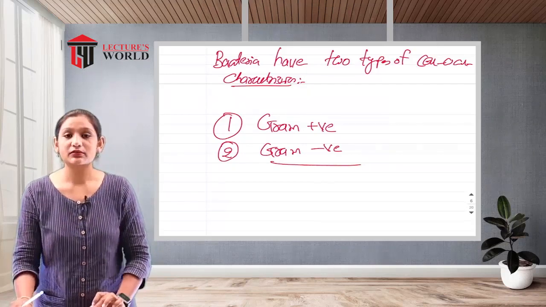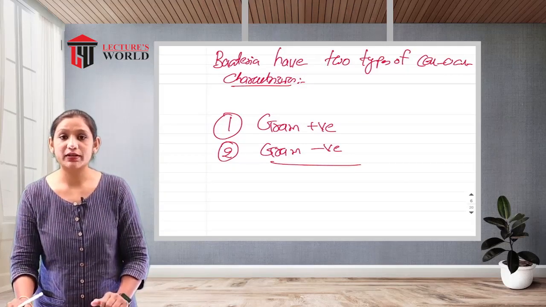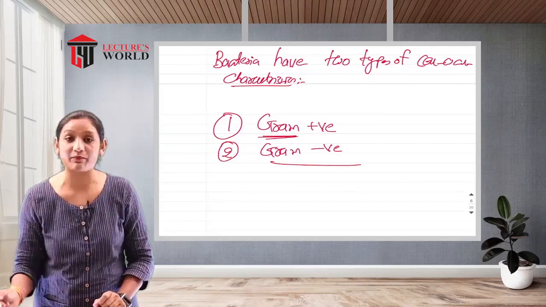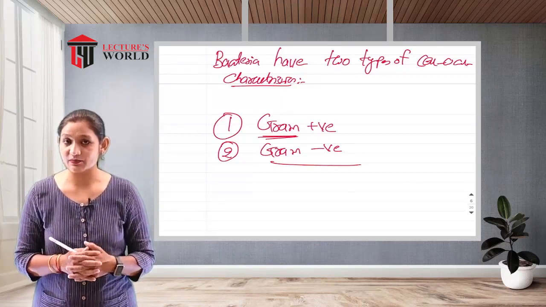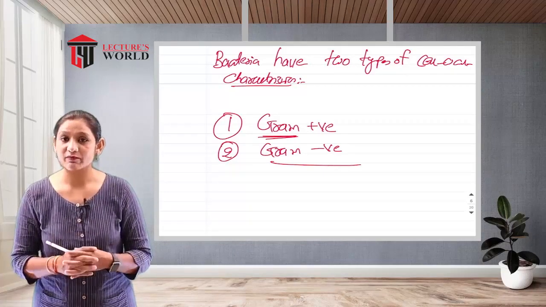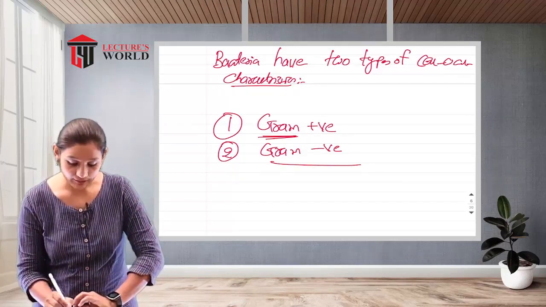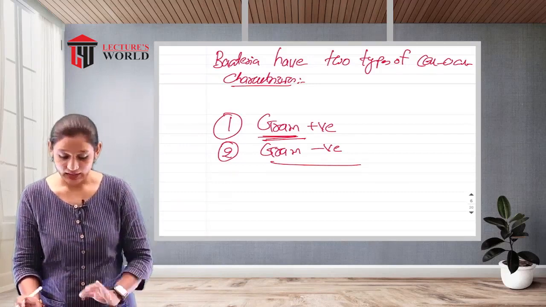This is the difference between bacterial cell walls. Whenever we are talking about the bacterial cell wall, we have to interpret it with the gram. Gram is the name of the scientist, so we give that name whenever we are talking about the bacterial cell wall. Like this is gram positive, another one gram negative, right?